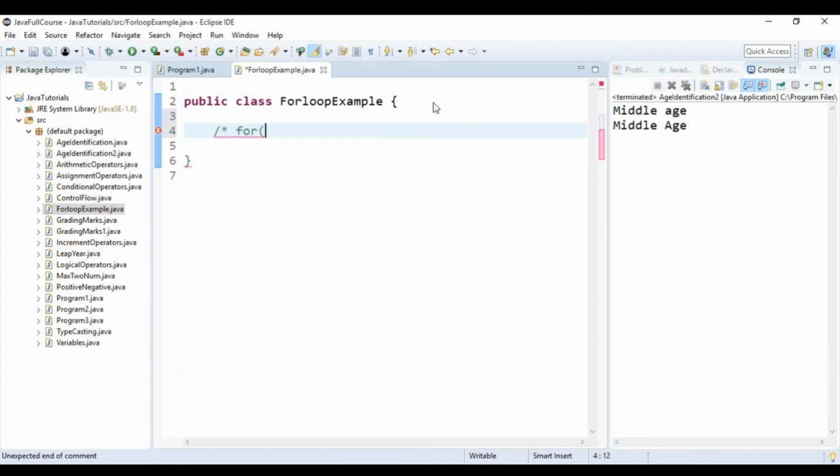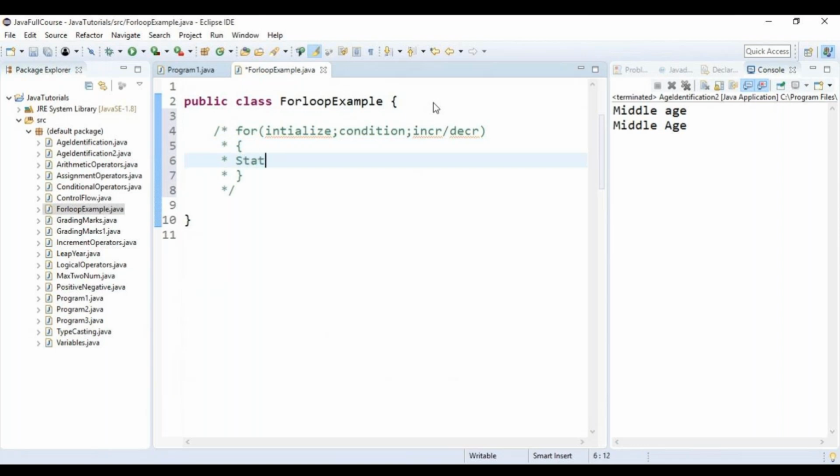For, what is the first thing I should have? Initialize. Then I should have the condition. Then increment or decrement. Then brackets, and within the brackets I should have the statement which I want to repeat. This is my syntax for the for loop.